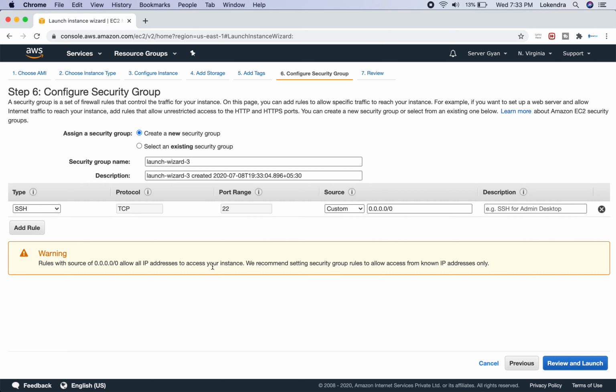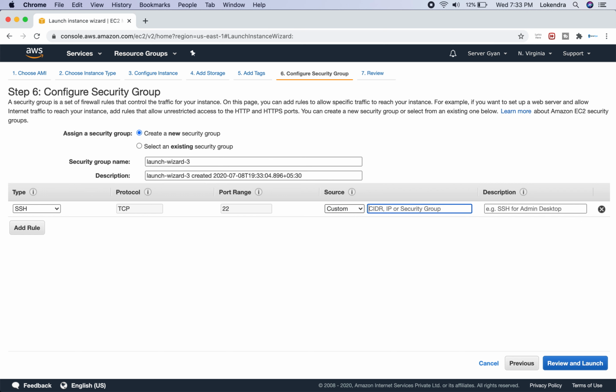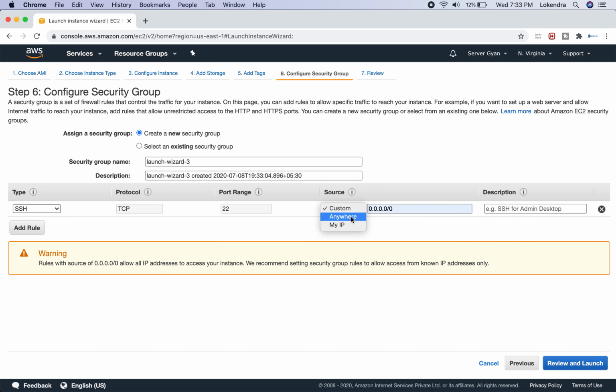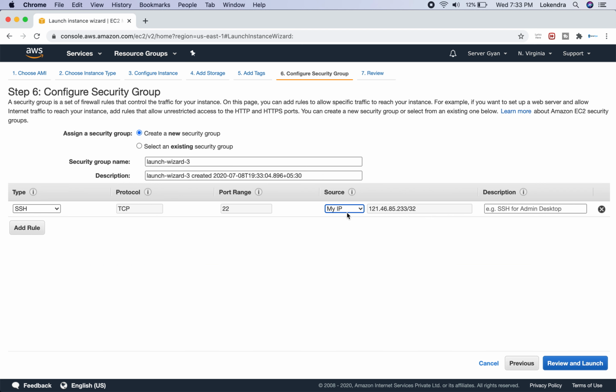Okay, next security. What are the options here, like what are the sources we can allow. Either we can have any custom IP address range, or we can allow maybe any security group, or any other reference we can give here. So either we can whitelist any individual CIDR, individual IP address, or any security group. These are the three components we can whitelist. Or from anywhere we can open it, or from your own IP address. So these are the three resources which we are allowed to add by default: custom, anywhere, and my IP. Within custom, we can allow either a complete CIDR value, or an individual IP address, or any security group for reference. So these are the things which we can perform.